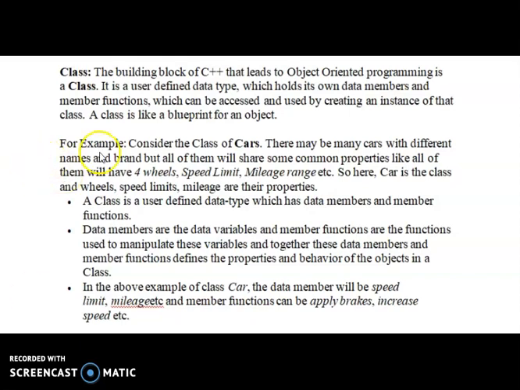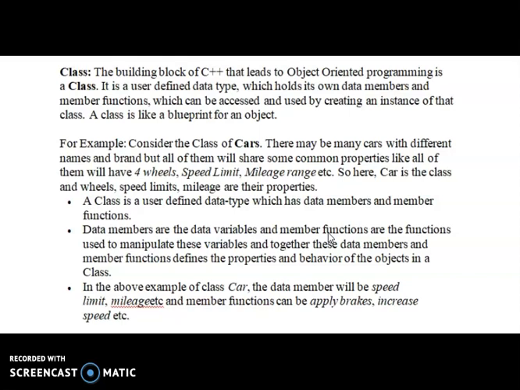A class is like a blueprint for an object. For example, consider a car. There are many cars with different names and brands, but all of them share some common properties and methods. Properties like all of them having 4 wheels, a speed limit, a mileage range, etc. Here car is a class, and the wheels, speed limit, and mileage are the properties.